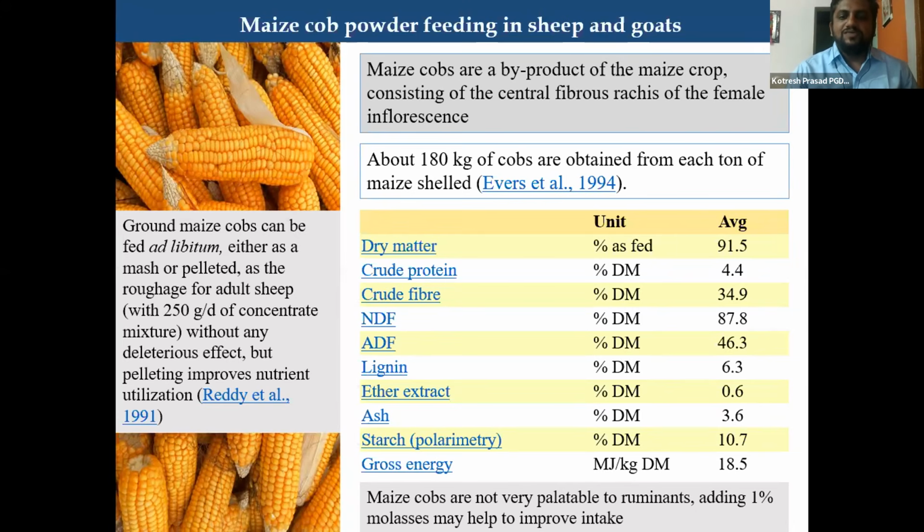About 180 kg of cobs are obtained from each ton of maize shelled, after shelling. Maize cobs are not very palatable to ruminants. Adding 1% molasses may help to improve the intake. So this is about maize cob powder.